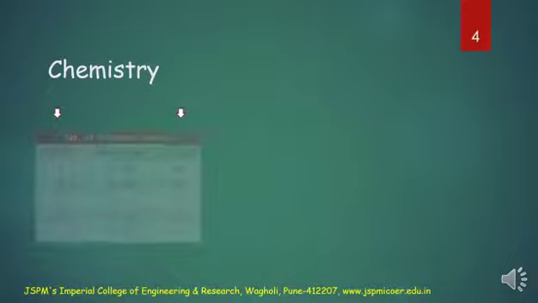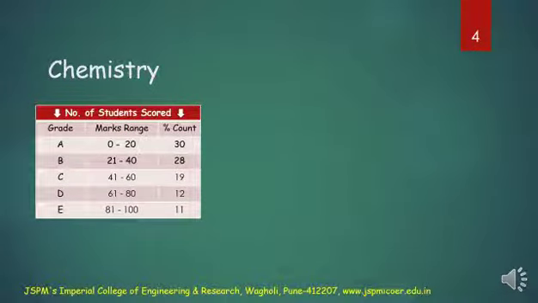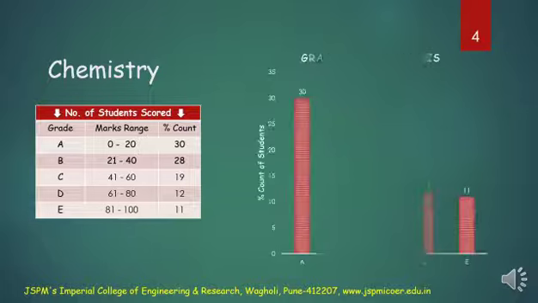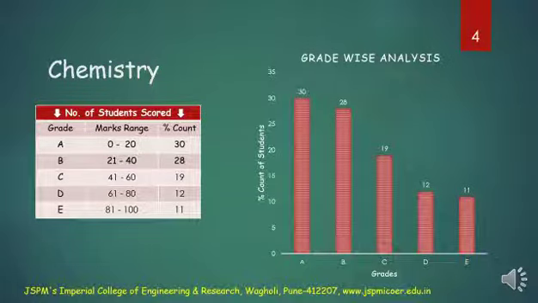Second one, we will go through the chemistry, where we can see that the same observation has been noted, that the ABC grade students are a lot more compared to the higher grades. This is the graphical representation again, and you can see that in ABC, the maximum count is there only. So we need to push hard to get success in this coming MHT CET examination. We can target a much better approach in your studies under the guidance of experts so that we can get into those grades of D and E, where maximum students are getting above 60 marks.